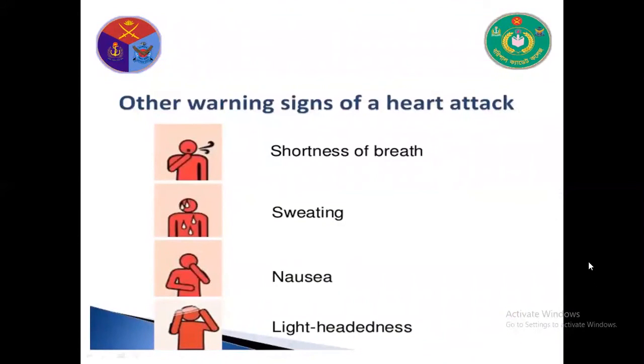Other warning signs of a heart attack: shortness of breath, sweating, nausea, I mean vomiting tendency, light-headedness.